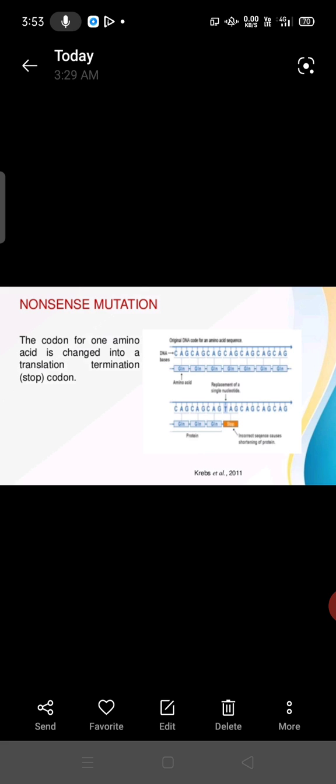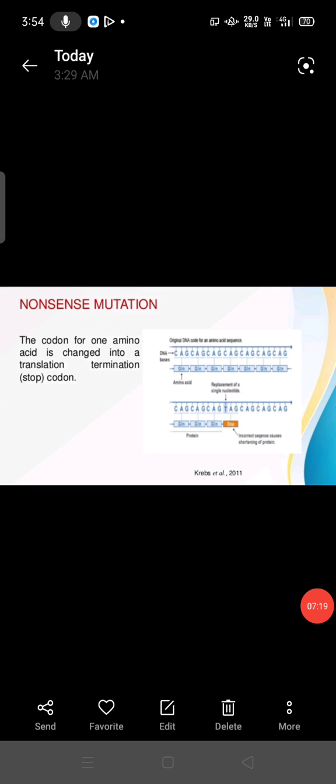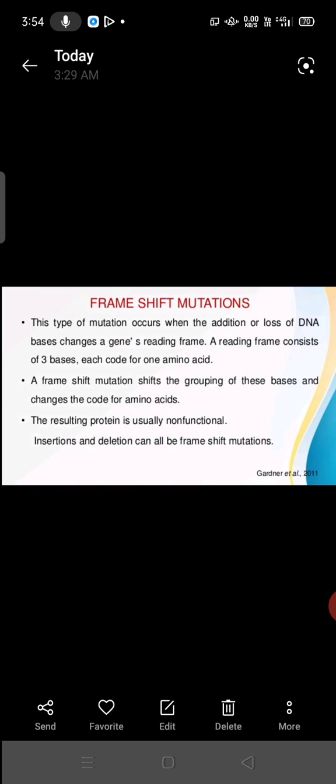Okay. So last is the nonsense mutation. The codon for one amino acid is changed into a translation termination or stop codon. Okay. So one amino acid will be changed, and a different one will come here, like you know the methionine. Okay. One codon is there that we call a nonsense codon because it doesn't have any work.